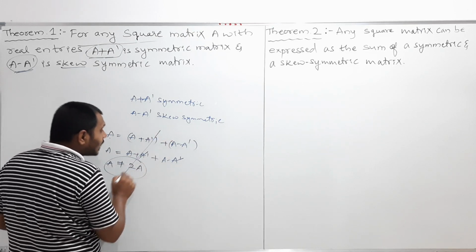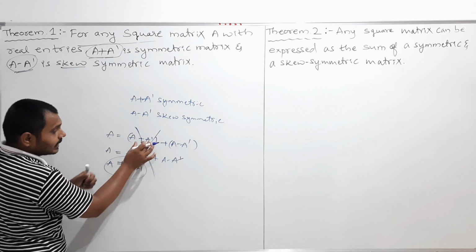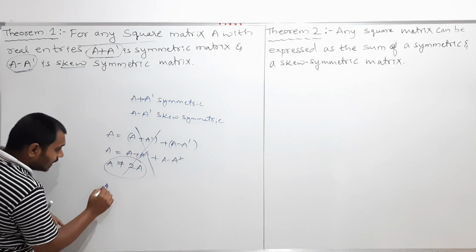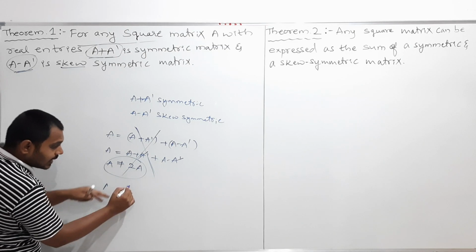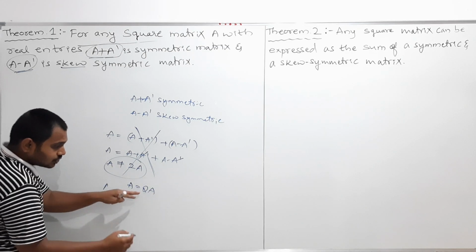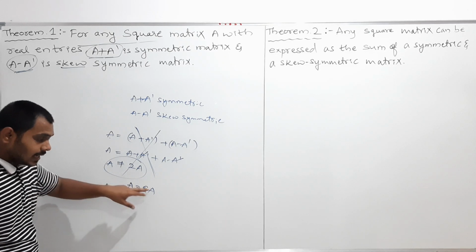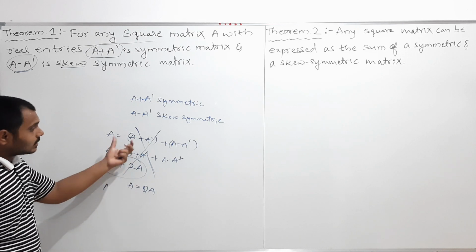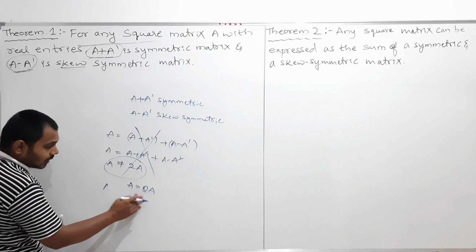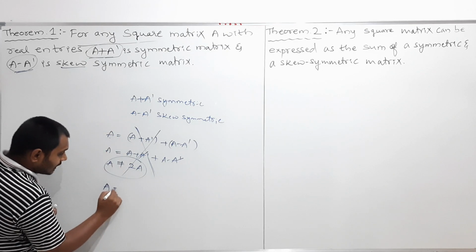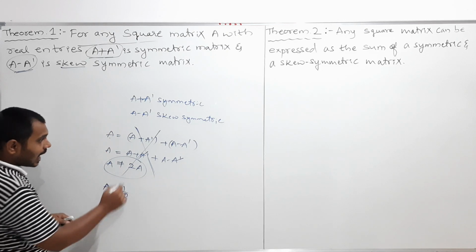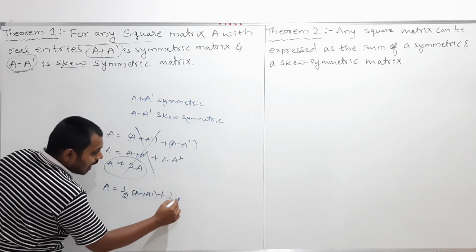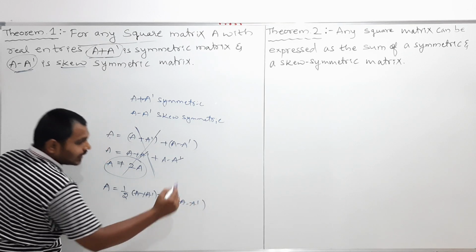So therefore, instead of writing the sum of symmetric and skew symmetric directly like this, you can observe that I got 2A here, and here also A. Only the 2 is extra. So if I remove these two, then I can write like this. For that reason, my dear students, I divide by 2 and write A as half into A plus A transpose plus half into A minus A transpose.